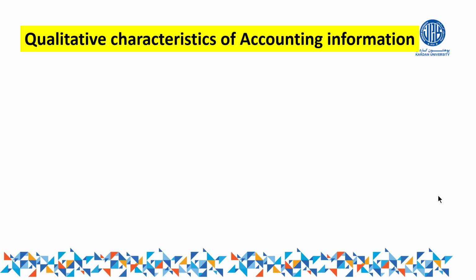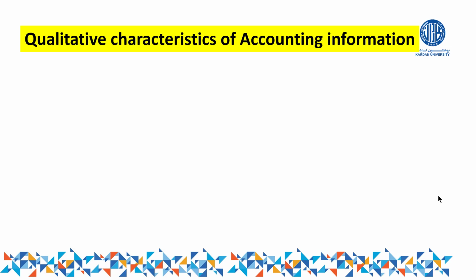In this video, I want to explain the qualitative characteristics of accounting information. If you remember in the previous videos, we discussed accounting information, that at the end, the accountant should provide information and that information should be distributed to the users. In this video, we talk about the quality of that information, which qualities should be available in it.